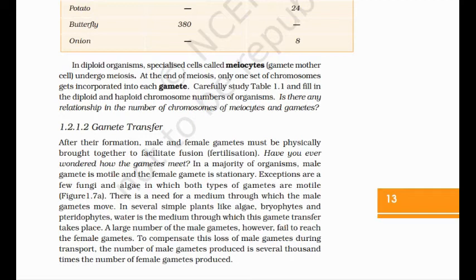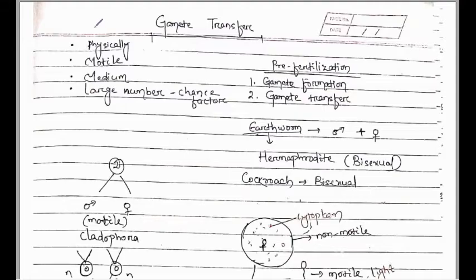Today we are going to discuss gamete transfer, the pre-fertilization events. In the previous class, we discussed gametogenesis, meaning how the male and female gametes are formed. In this topic, we're going to discuss a few events, like how the male and female gametes are physically brought together.